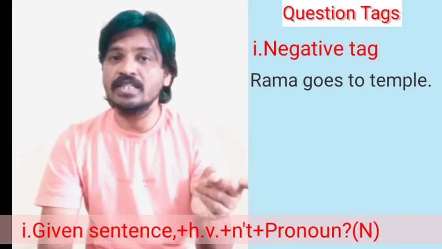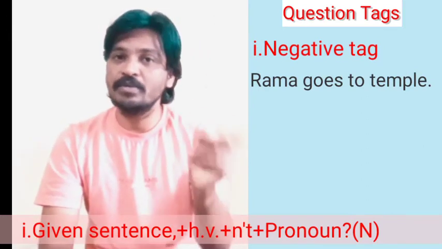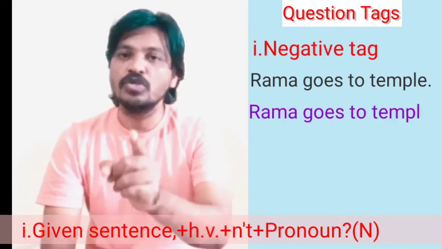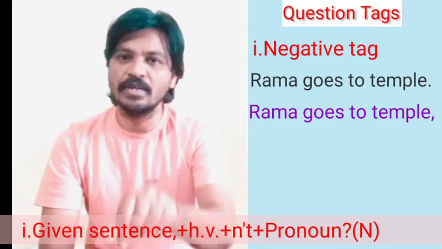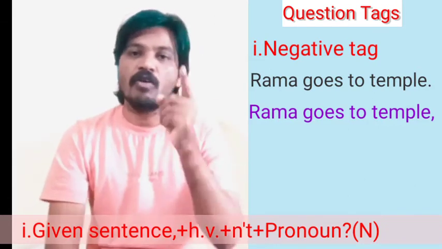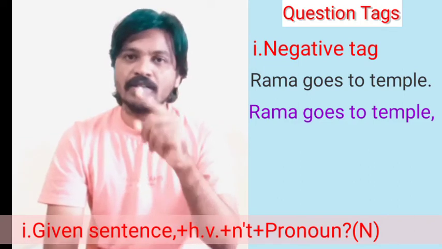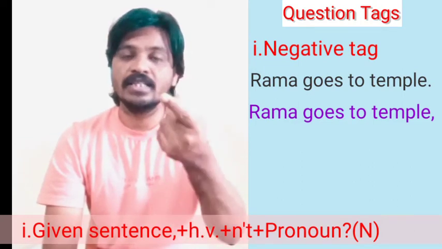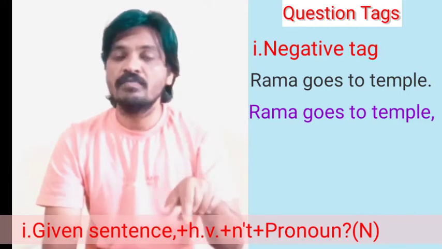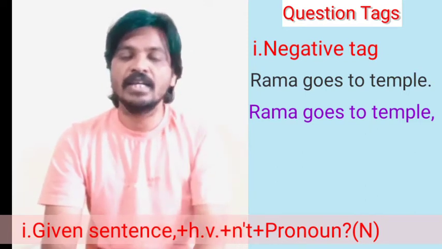According to the structure, what do we have to use there? First the given sentence: Rama goes to temple. Okay, now you are clear. Next, a comma. In place of the full stop we have to use a comma.